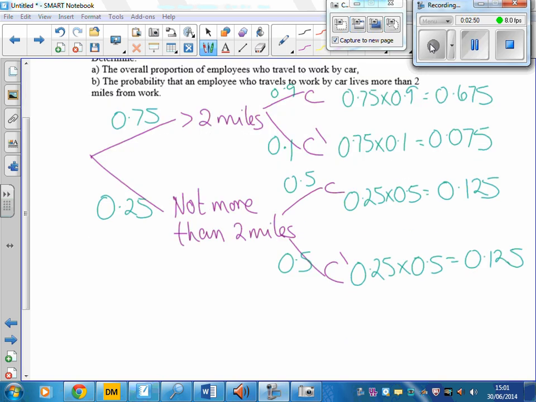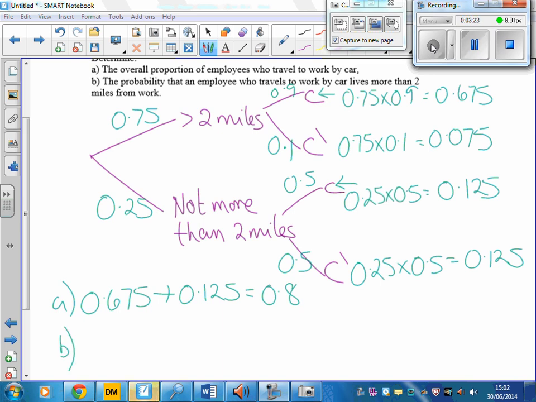We're then asked for the overall proportion of employees who travel to work by car. So we've got travelling by car there, travelling by car there. So that is going to be our 0.675, those that are more than 2 miles away and travel by car, and then add the probability of not more than 2 miles and travel by car, 0.125, giving an overall probability of 0.8 of travelling to work by car.